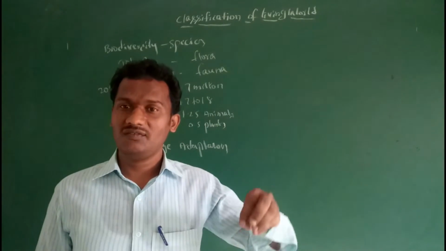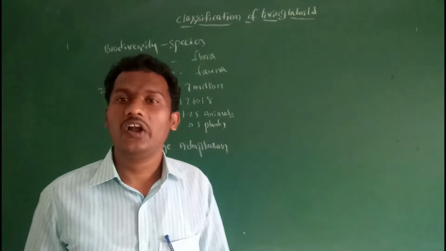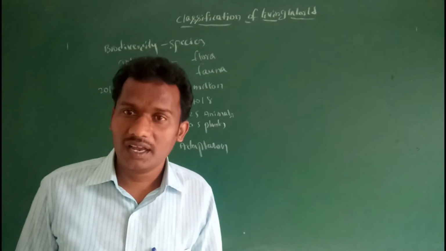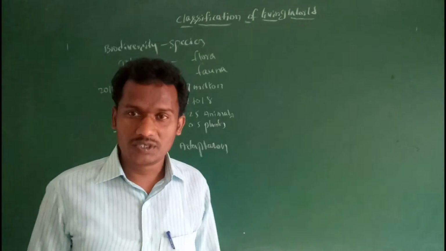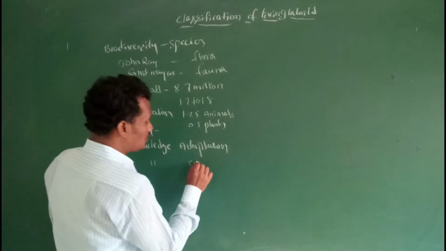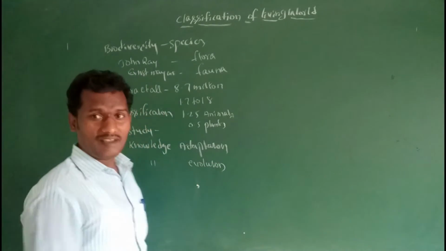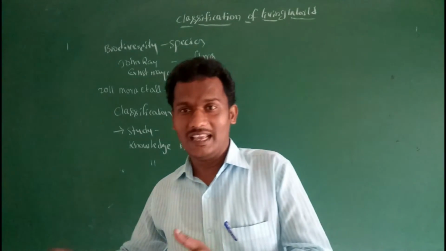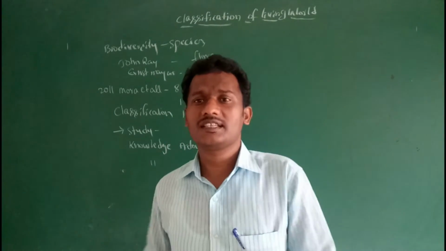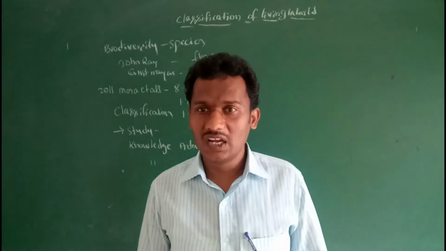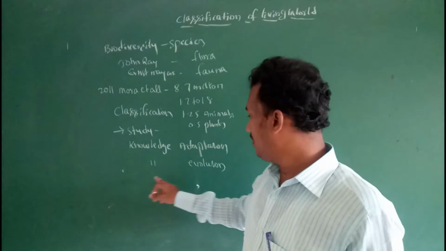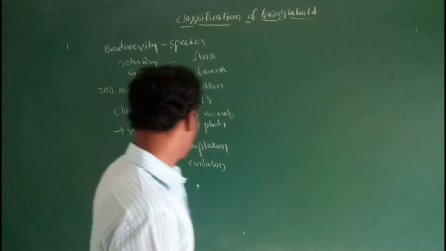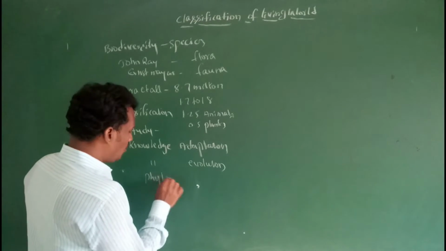So classification is useful for understanding adaptation of organisms, and what type of changes take place in body parts of organisms in the course of evolution. It gives knowledge about evolution and also about the series of evolution: what type of changes have taken place in a particular species from the first until now. That is, the series of evolution of characters. At the same time, it helps us understand phylogenetic relationships.